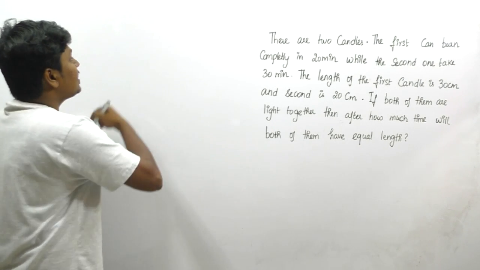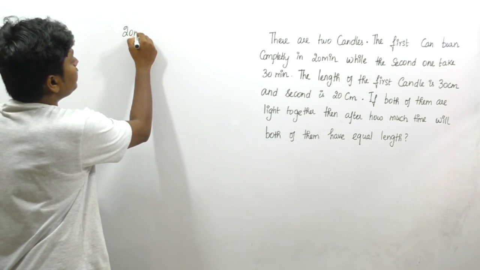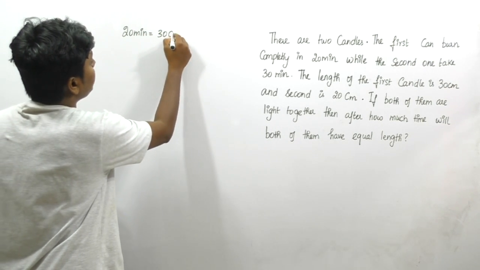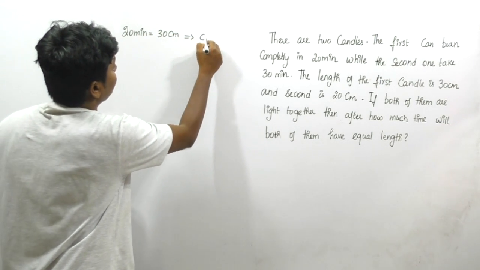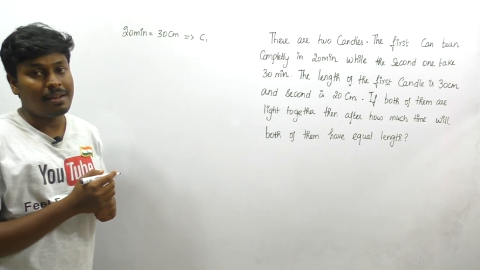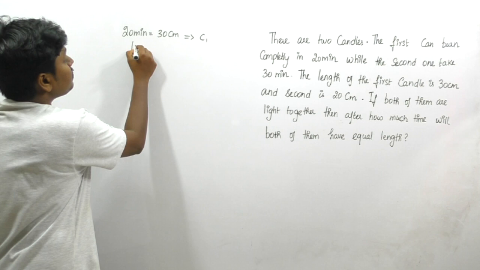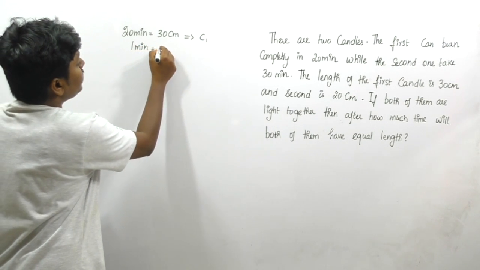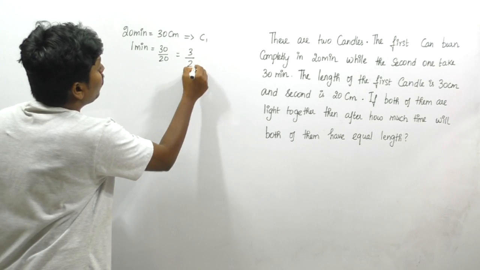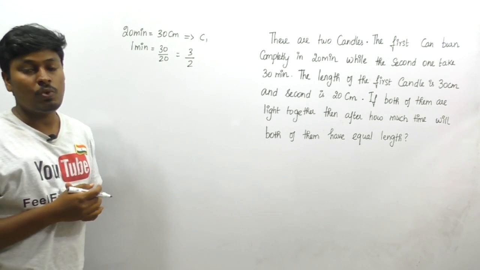20 minutes, friends, listen carefully. 20 minutes is taken to completely burn this 30 centimeter candle. This is candle number 1. Friends, got it? I can say that 1 minute is equal to 30 by 20, which is 3 by 2 part. Friends, got it? In 1 minute the candle burns 3 by 2 of the part.